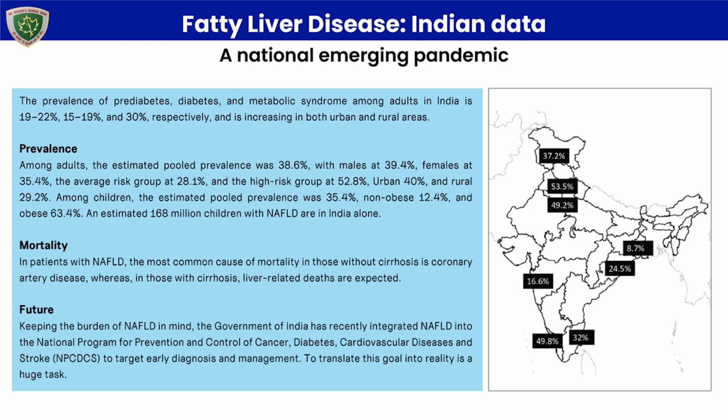In patients with fatty liver disease, the most common cause of mortality in those without cirrhosis is coronary artery disease, whereas in those with cirrhosis, liver-related deaths are expected. Thus, cardiac deaths in India occur across all grades of fatty liver and could be the cause of sudden deaths often reported in our community. Considering the burden of fatty liver disease, the government of India has recently integrated it into the national program for prevention and control of cancer, diabetes, and cardiovascular disease and stroke to target early diagnosis and management. However, translating this goal into reality is a huge task.